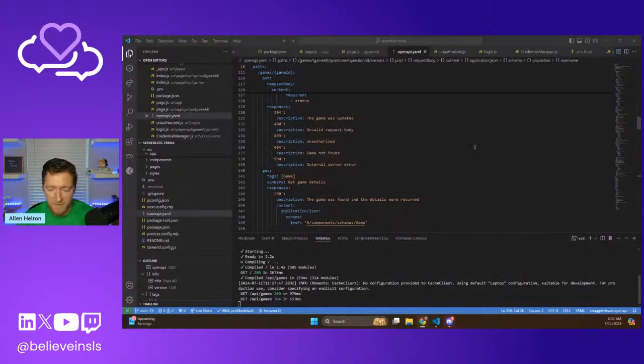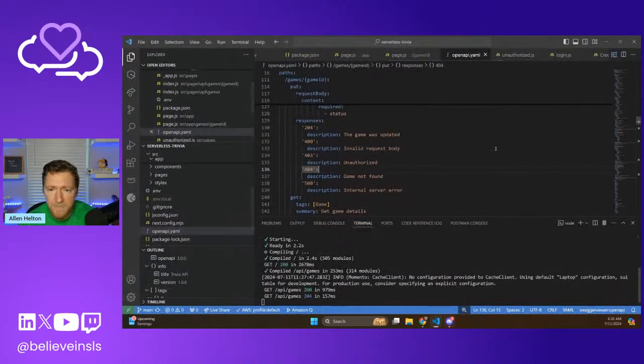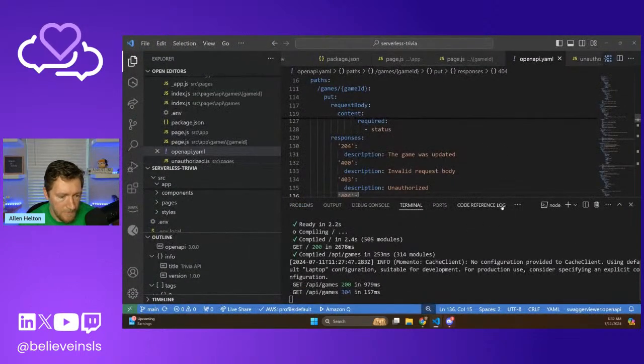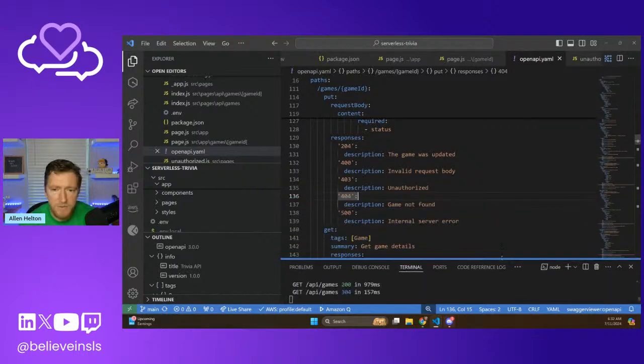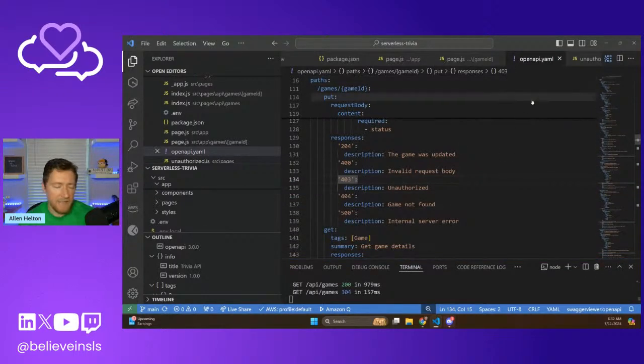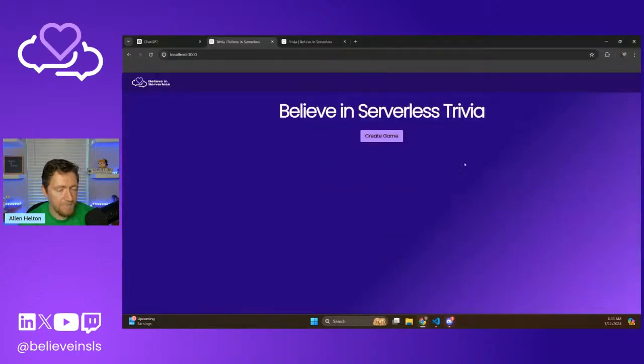Okay. So what we're going to start with this morning is, hold on. Ooh, there we go. Yeah, you can see that. Okay, let's do one more. Shrink this. Okay, that looks good. I'm going to start with showing you where we're at, running locally, and then we'll talk about what we need to do this morning. So here's where we're at.